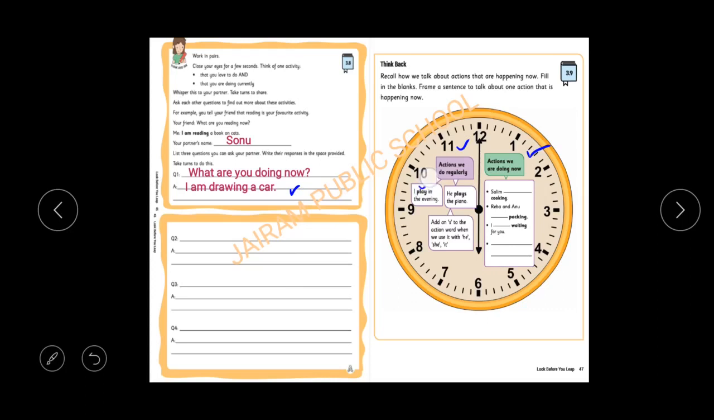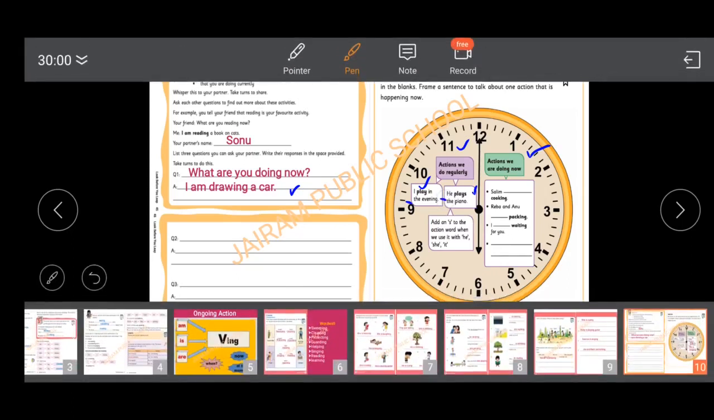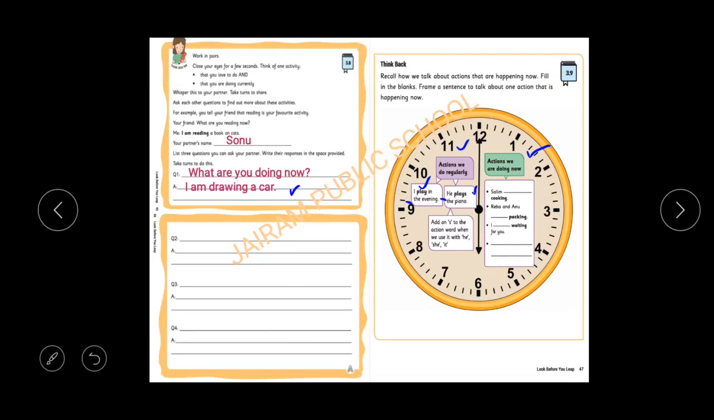Look at the first example. I play in the evening. Here 'I' comes, so we didn't add 's' to the action word. But here, he plays the piano. In this sentence, we have added 's' to the action word because 'he' is the pronoun. Based on the pronoun, we add the 's' or 'es'. He plays the piano. So we add 's' or 'es' to the action word when we use it with he, she, it.